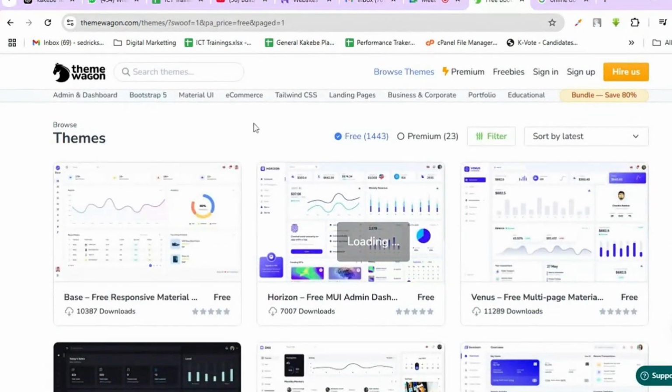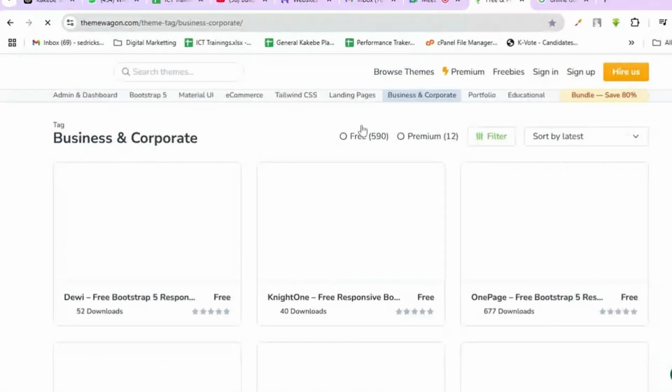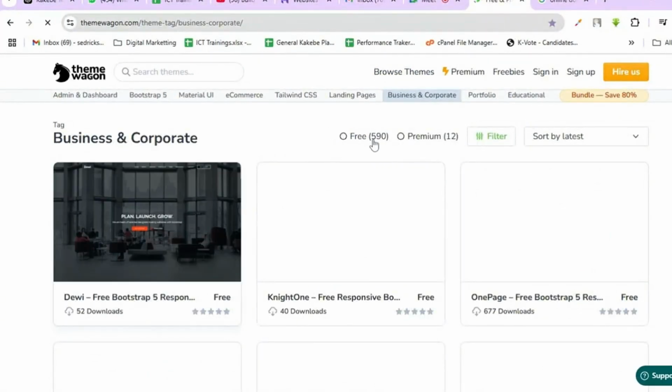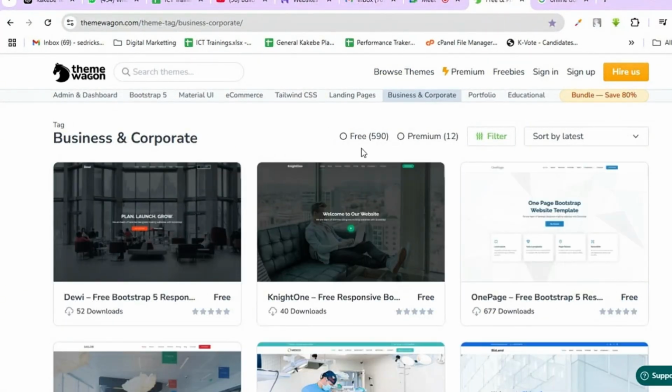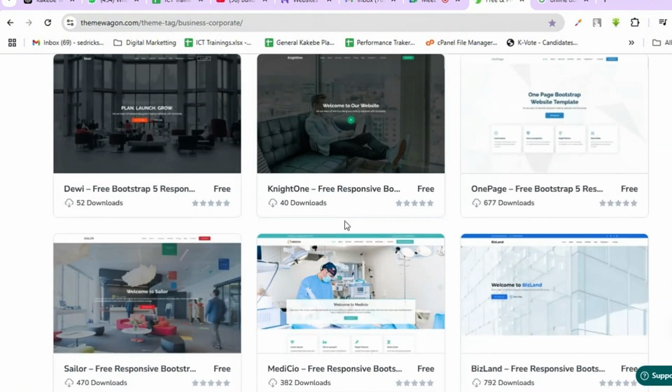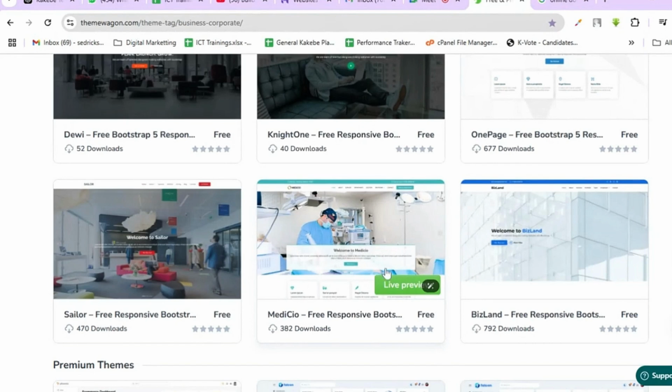So I come to this website and let's say I want to do a business and corporate website. I'll go to business and corporate and see what it brings. You're going to see here there are 590 free templates, and then there are 12 premium. Now, I want to just pick one. Let me choose this one. Let's say it's for a medical hospital. I'll click live preview, and it'll open in a new tab.